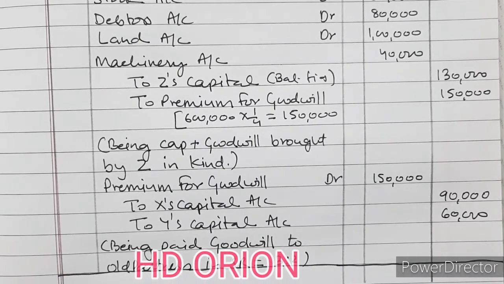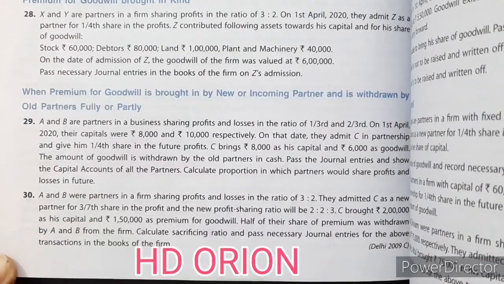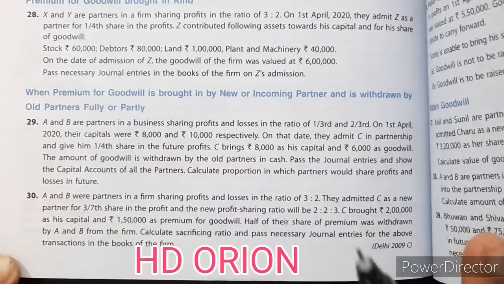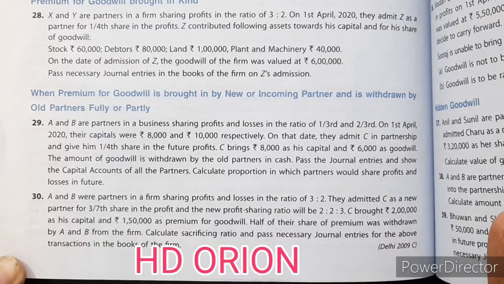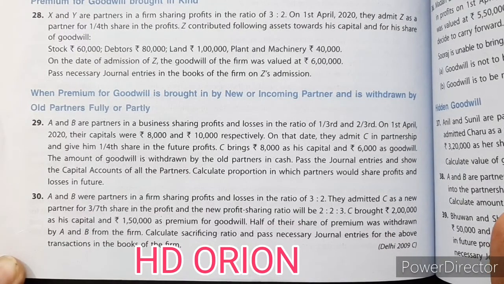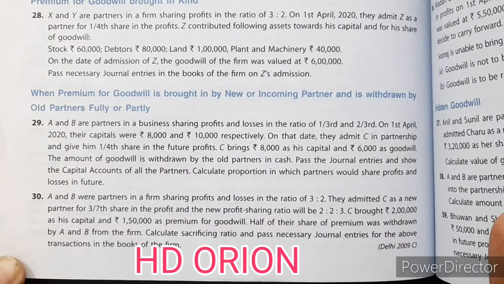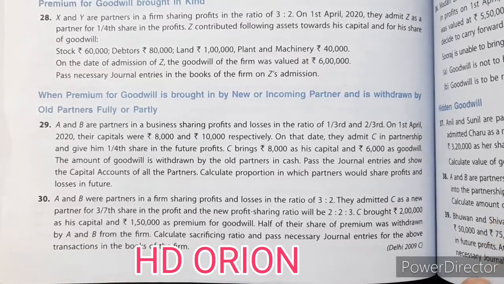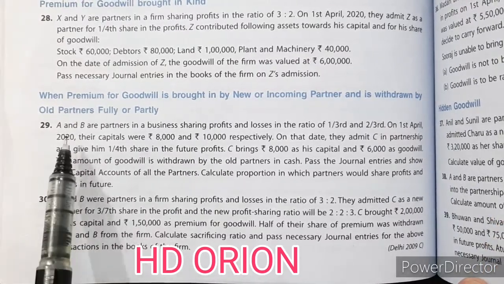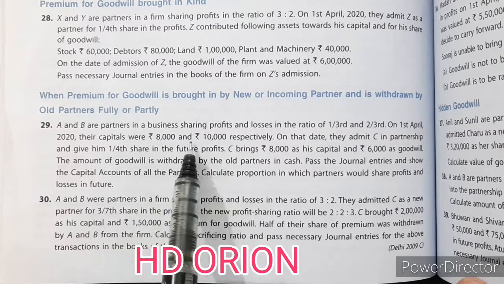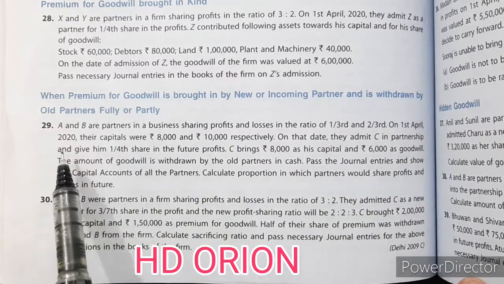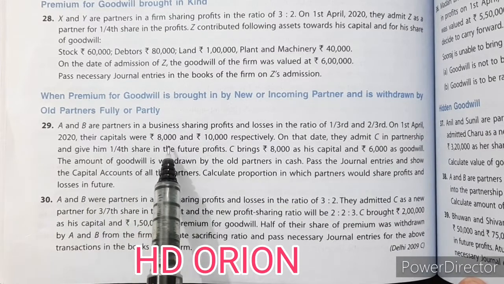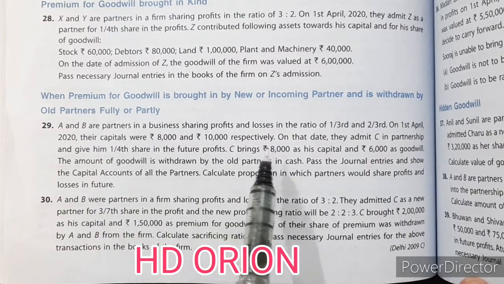Now let us discuss when premium for goodwill is brought in by the new partner and is withdrawn by old partners fully or partly. See question number 29. A and B are partners in a business sharing profits and losses in the ratio of 1/3 and 2/3. On 1st April 2020, their capitals were rupees 8,000 and rupees 10,000 respectively.